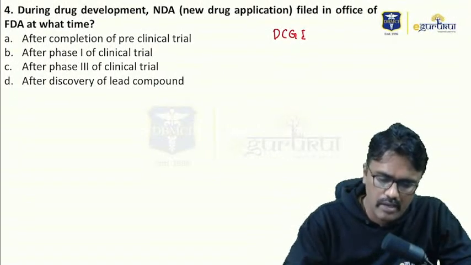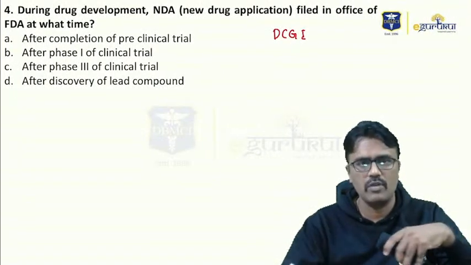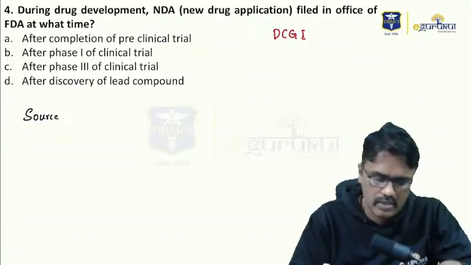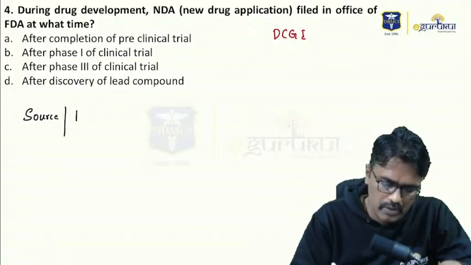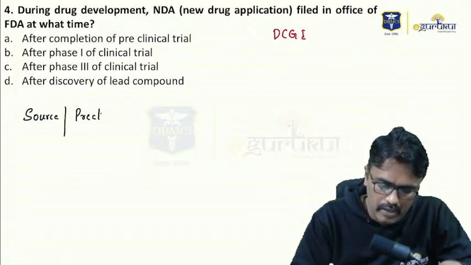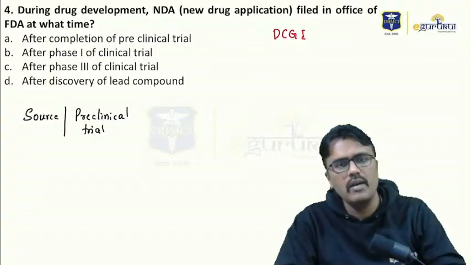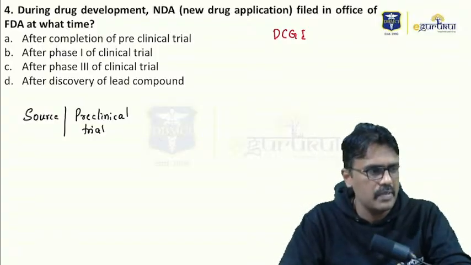So in a clinical trial, first and foremost, what we do is find out the source. After we find out the source, we do a preclinical trial. Preclinical trial is nothing but a trial done on animals. That is called preclinical trial. So just a minute.